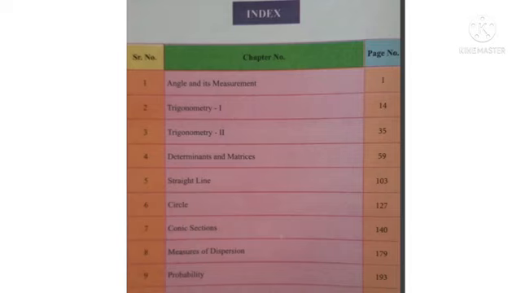Then the fourth topic is determinants and matrices. In the back page of maths first, the matrices picture is given. So we will see determinants. You had learned in 10th standard determinant by Cramer's rule. The next step is matrices. We will see that in this maths first. Fifth topic is straight lines. Then 6 circle, 7 conic section. 5, 6, 7 are related to geometry. In 10th standard you learned geometry in maths second like this.